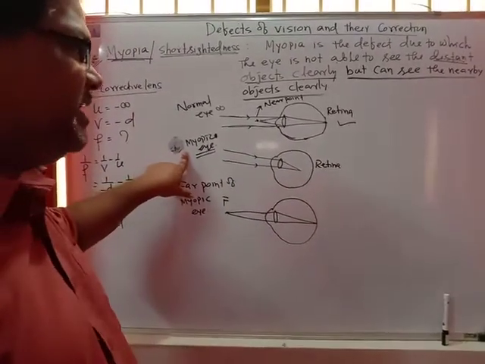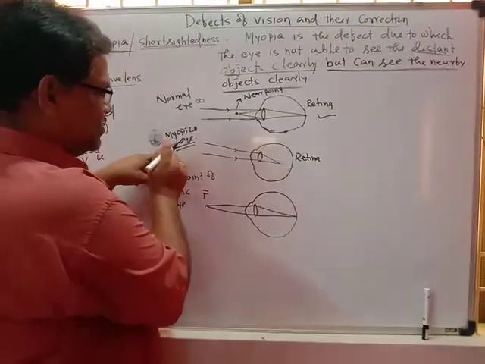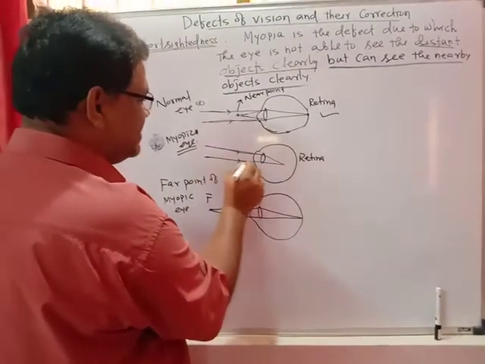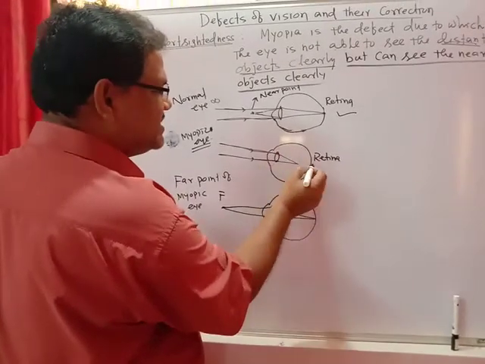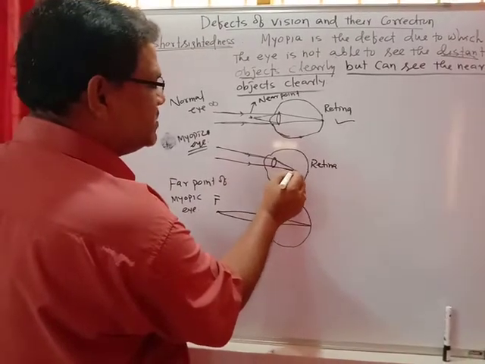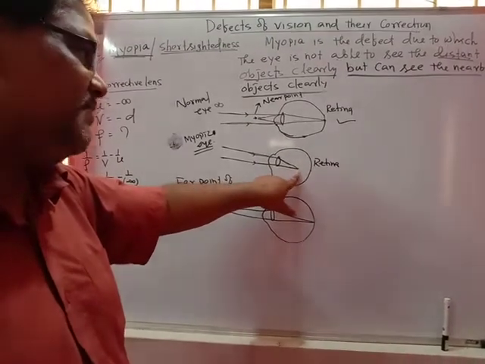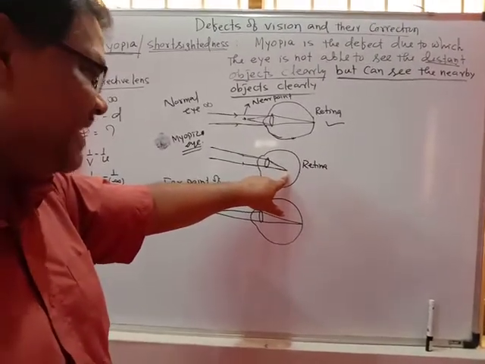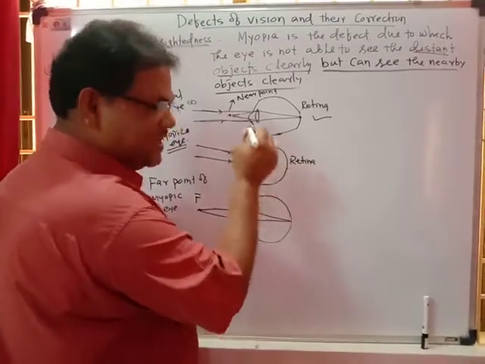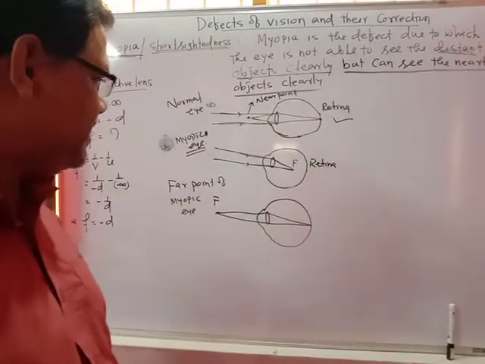In the case of the myopic eye, suppose the object is at infinity. The parallel rays coming, after passing through the lens, do not strike on the retina. They focus just before the retina, and in this case the person is not able to see the object. So our target is that this focusing point F should be striking on the retina.